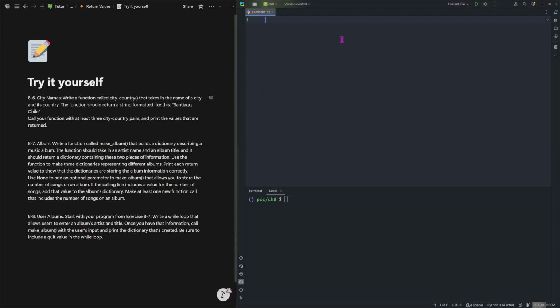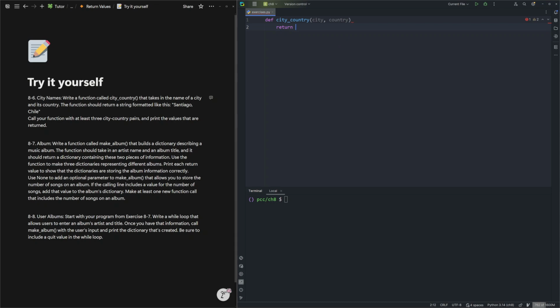So very easy. We can create our function with the def keyword, def city_country. It takes city and country, and we are just going to return. Now you can return in just one line, or you can create your variable.